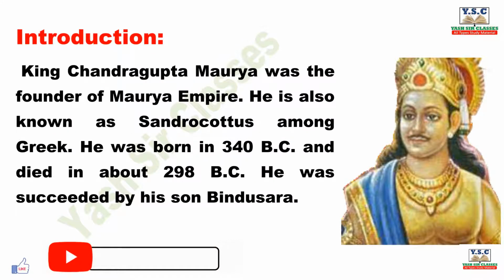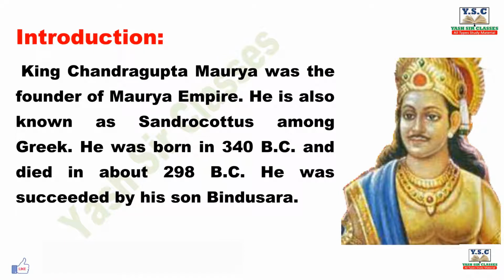Introduction. King Chandragupta Maurya was the founder of the Maurya Empire. He is also known as Sandrocottus among the Greeks. He was born in 340 BC and died in about 298 BC. He was succeeded by his son Bindusara.